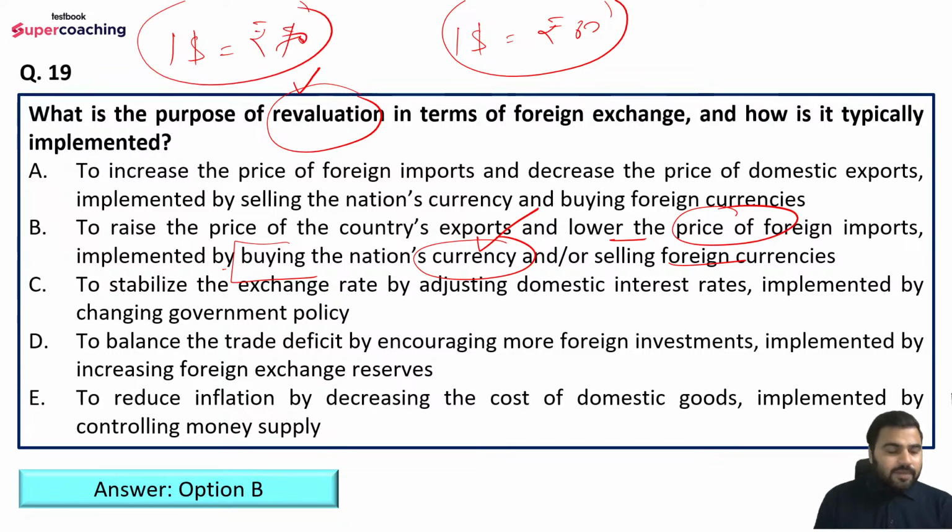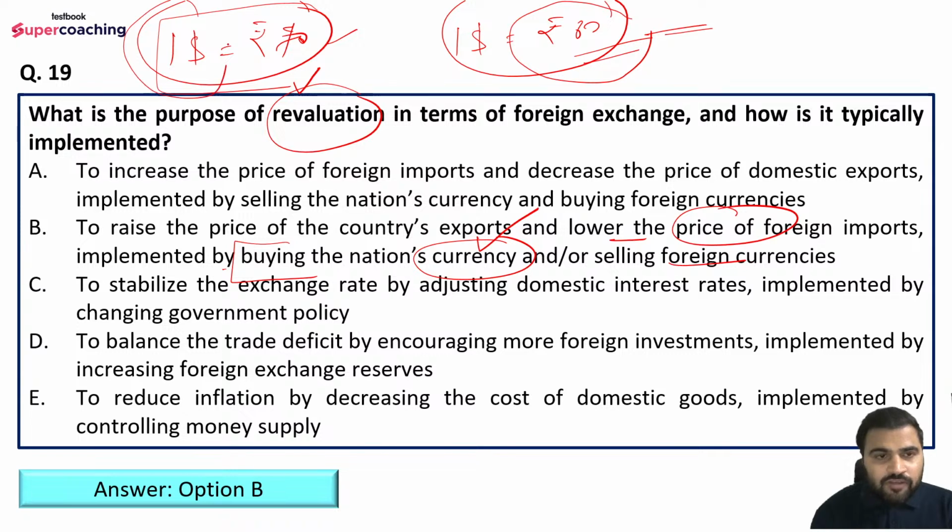So what will happen here? Earlier, when our producers were making the imports, they needed to pay rupees 80 for every dollar. But now, since our currency is being appreciated or revalued, for every dollar of import they have to pay only rupees 70.